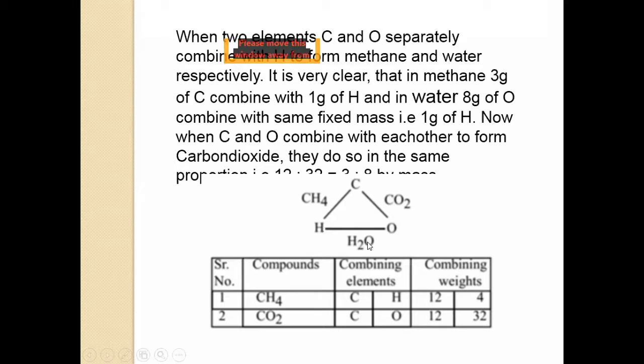It is very clear that in methane, 3 grams of carbon combine with 1 gram of hydrogen, and in water, 8 grams of oxygen combine with the same fixed mass, that is 1 gram of hydrogen. Now, when carbon and oxygen combine with each other to form carbon dioxide, the third compound formed by these elements, they do so in a simple proportion.